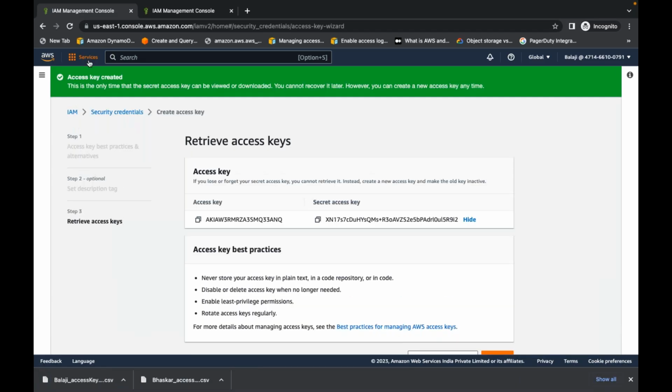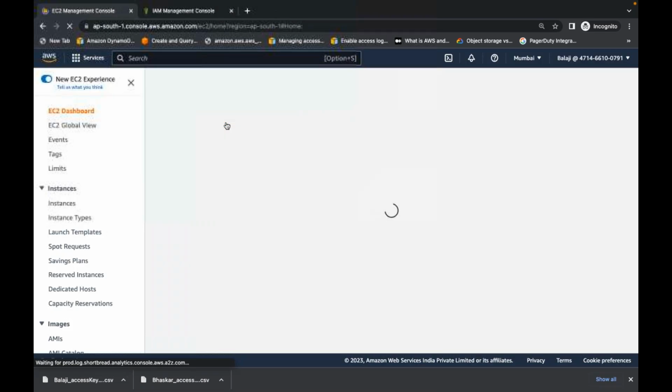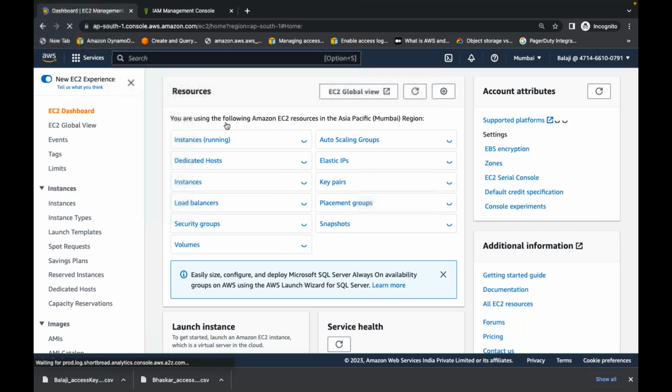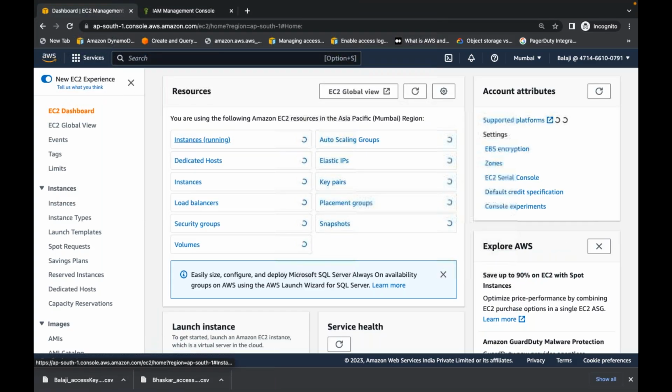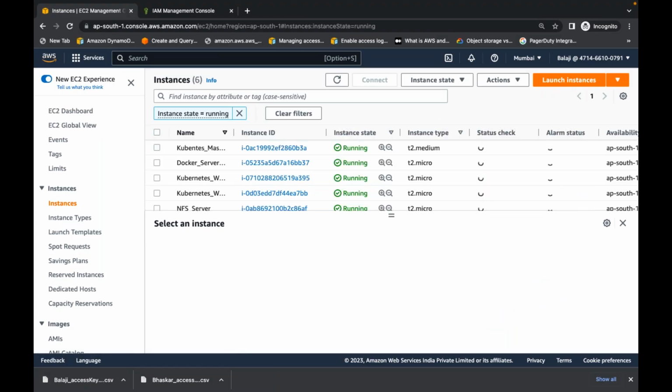Since Balaji belongs to the admin group where admin access has been provided, he will be able to access any other AWS service: create, update, delete, everything he can do, right? Nowhere is he getting access denied except billing here. Clear? What do you mean by admin here? How is Balaji an admin? Because Balaji belongs to one group where administrative access has been added.